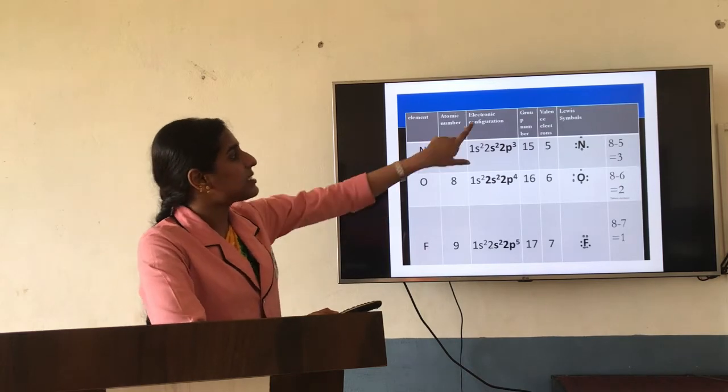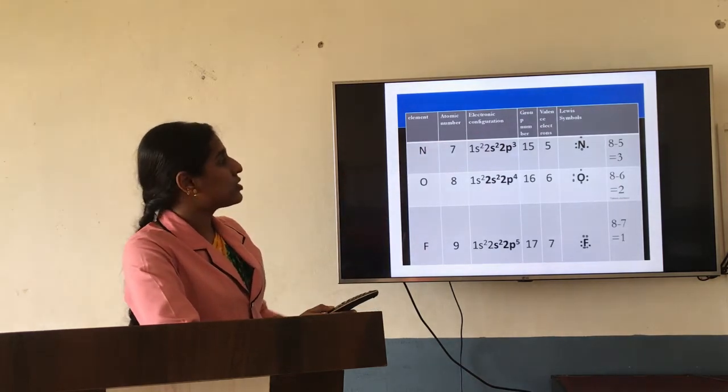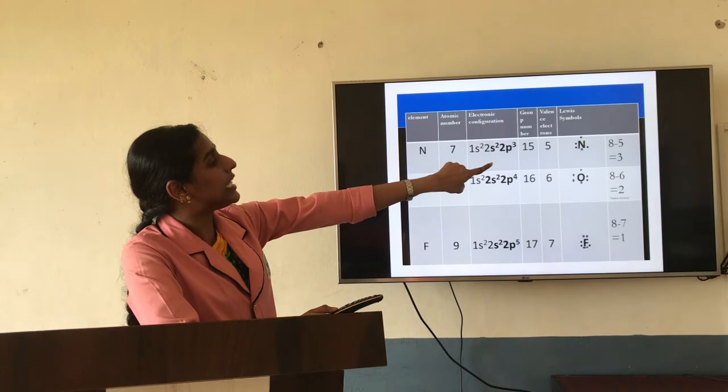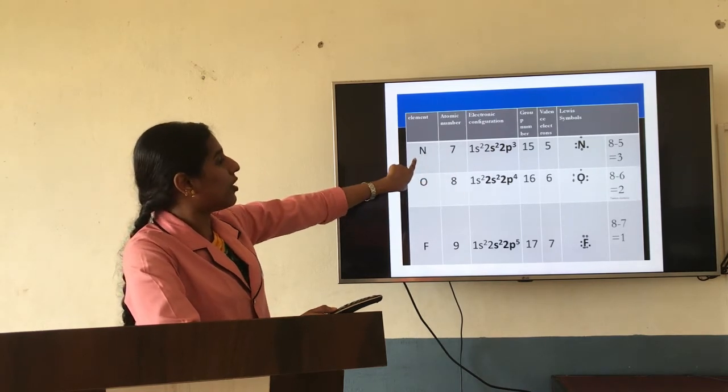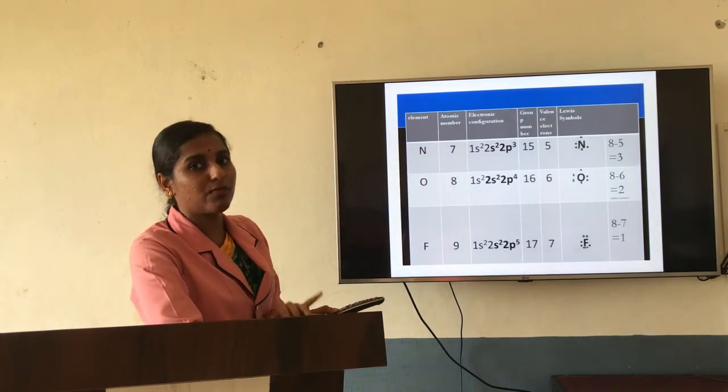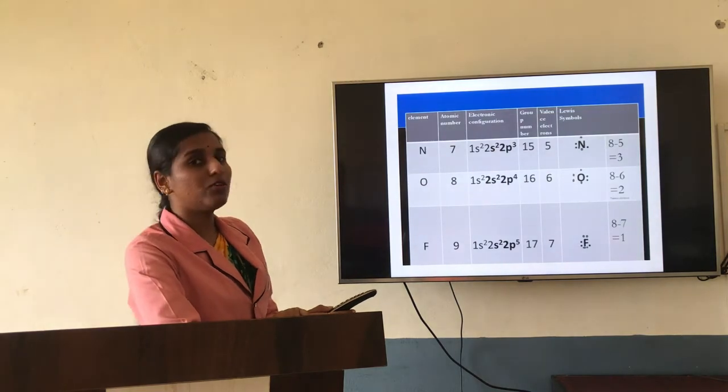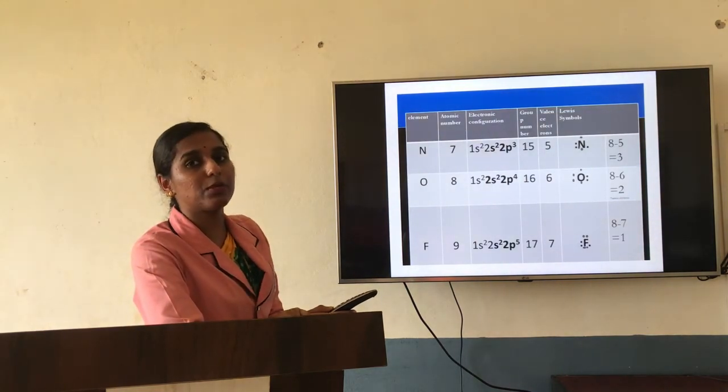So 8 minus that valence electron you have to do. So that it says that only 3 electrons can go for bonding. From nitrogen, only 3 electrons will go for bonding. Okay, so you might have seen nitrogen will be having triple bond.